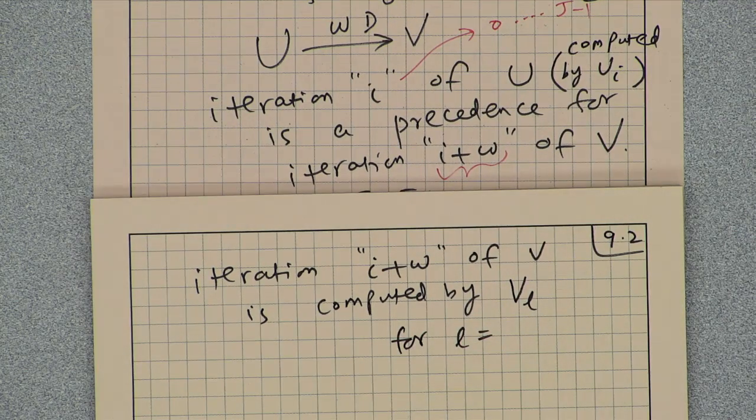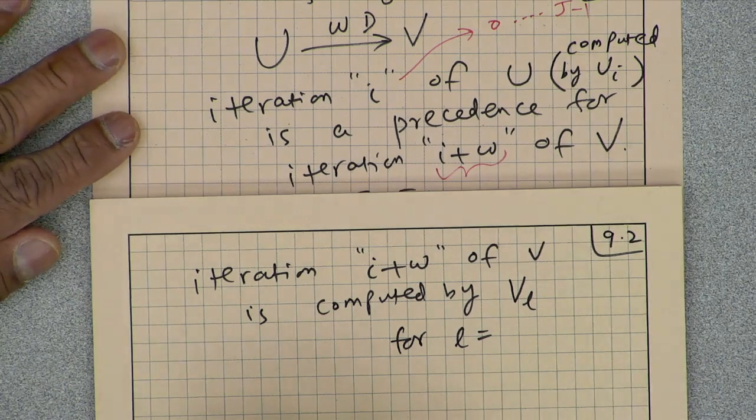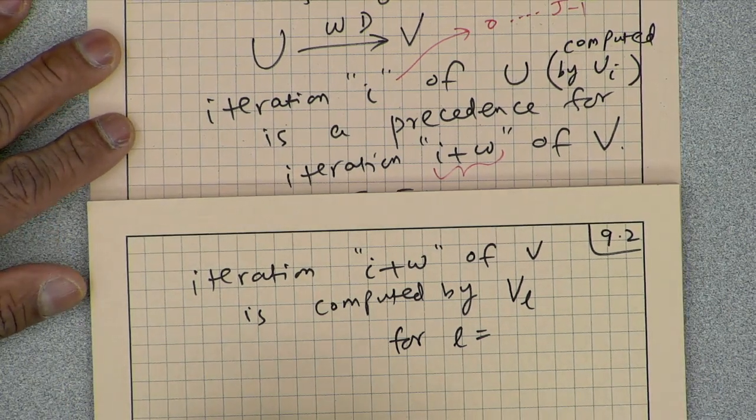What do you think l is? Any idea which node number of v will execute iteration I plus w? Any volunteers?